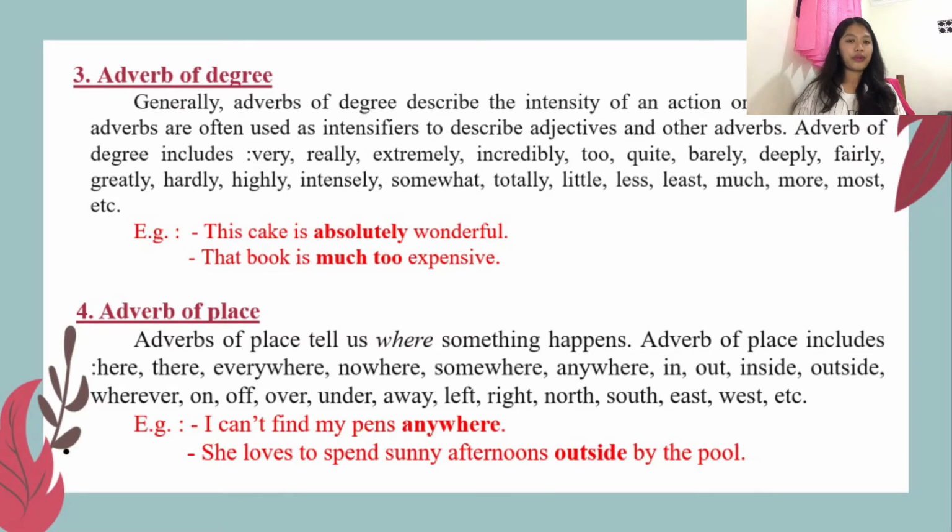For the adverb of place: adverbs of place tell us where something happens. They include here, there, anywhere, everywhere, somewhere, nowhere, outside, inside, and out. So for example, I can't find my pen anywhere. The adverb here is anywhere, because anywhere refers to where something happens or to a place. Next, she loved to spend sunny afternoons outside by the pool.